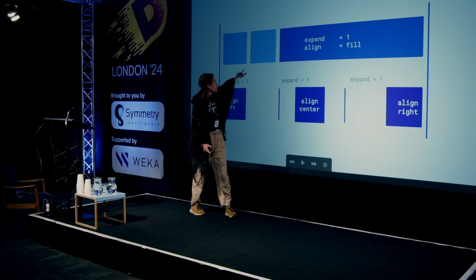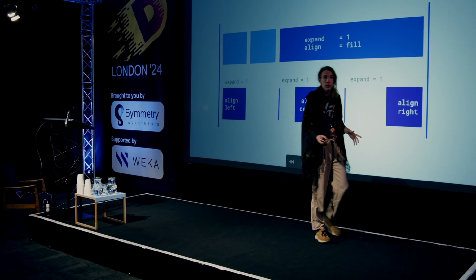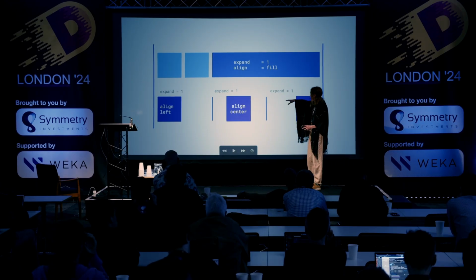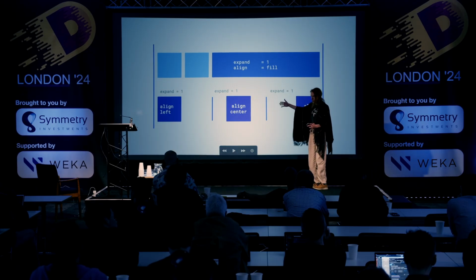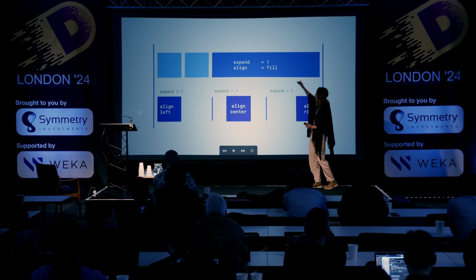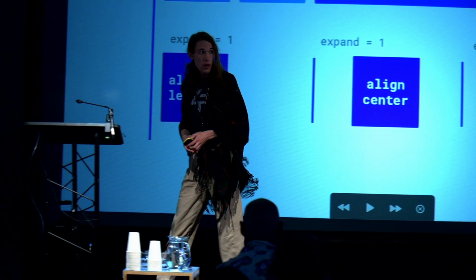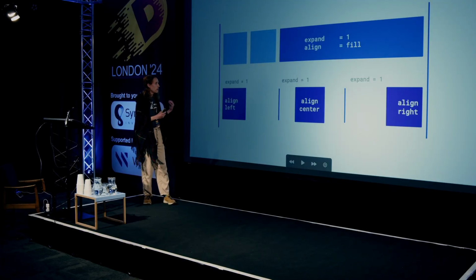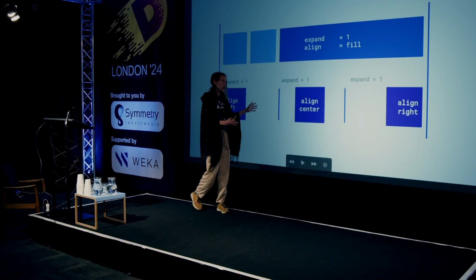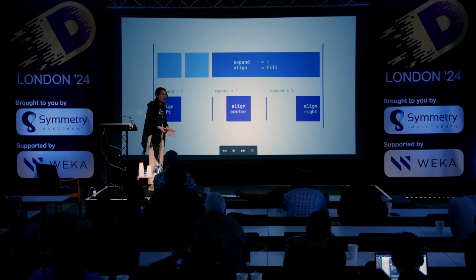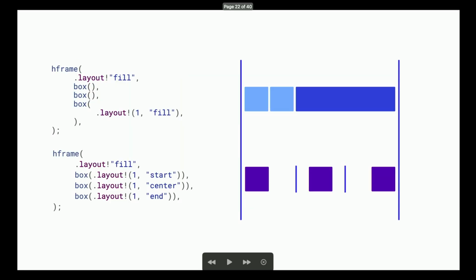Here, next to these 2 components, we have one frame that has expand set to 1 and align set to fill. The alignment makes it so, unlike the components on the bottom that take up space but don't actually use it, align fill makes the component use the space it has expanded to. So these components on the bottom instead have different align values, align left, align center, align right, which places them relative to the box that they have been assigned, the space that they have expanded to. It defines how they're placed within the space they occupy, simply. Now, to do this with frame, we're going to use the previously mentioned tags, like these ones.